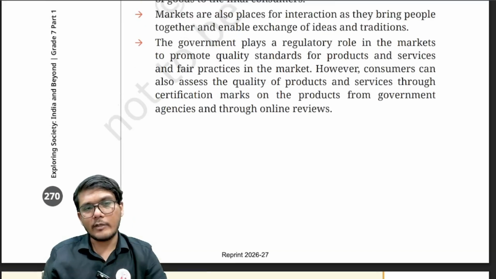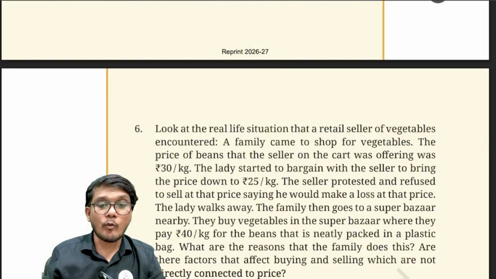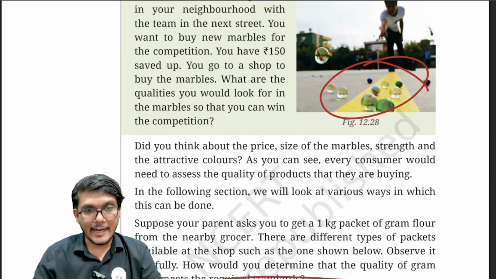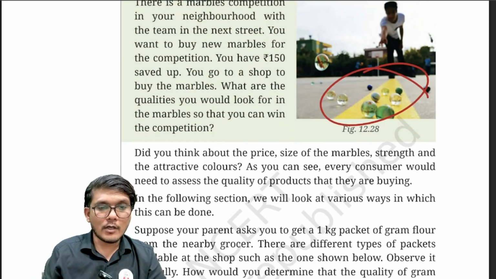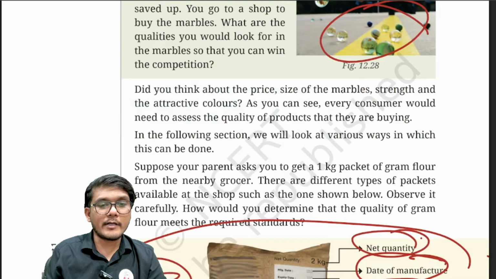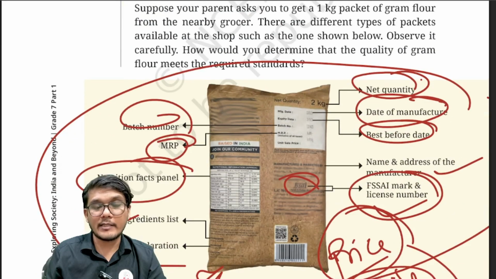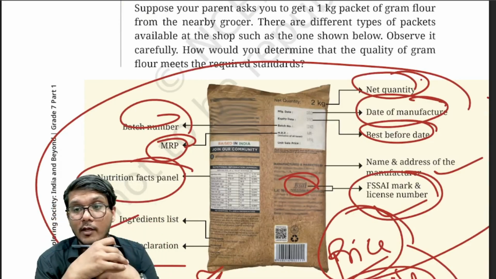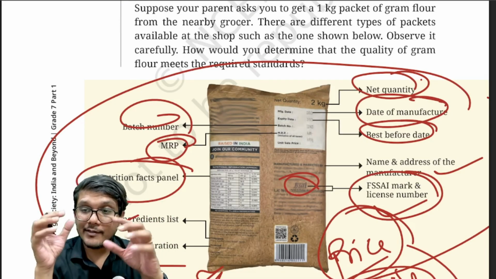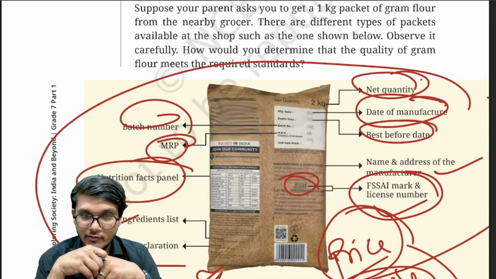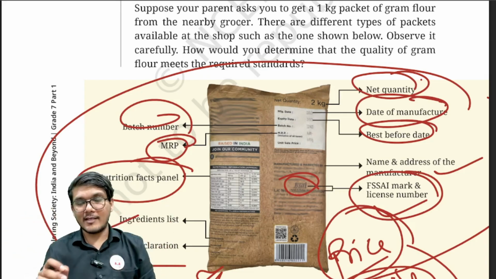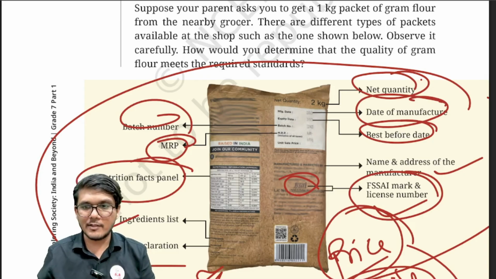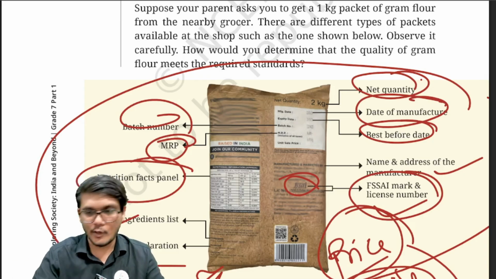So this is about it from this particular chapter. I hope you have understood all the concepts that we have looked at, right? And make sure to make note of the important definitions, etc., that are there. Make note of all the things that are present at the backside of a particular product's packet, because UPSC can ask any questions from this. So that's about it with respect to Indian economy in 7th standard NCERT. Now we will move on to the economy chapters in 8th standard NCERT, so on and so forth.